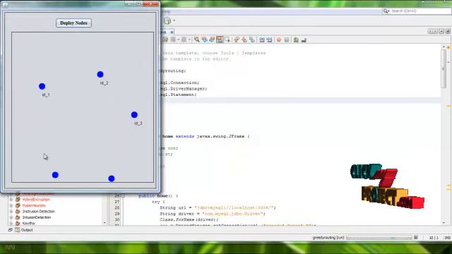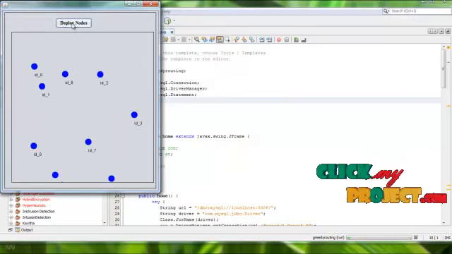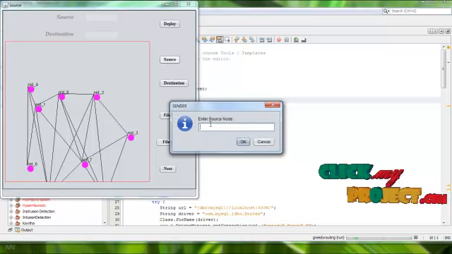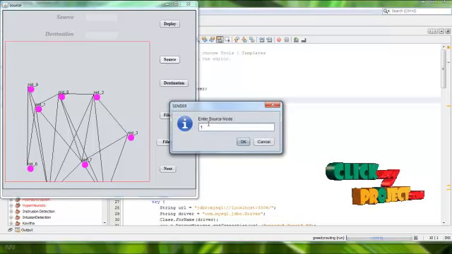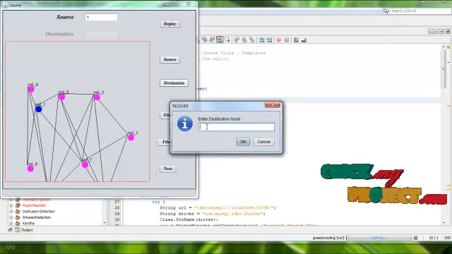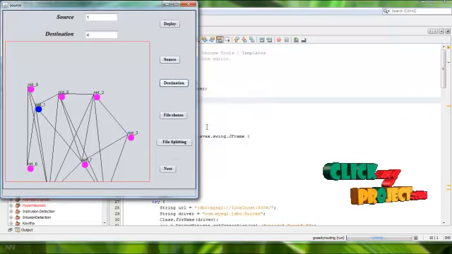First we have to deploy the nodes. After deploying the nodes, we have to find the path using a greedy algorithm. After that, we have to choose a source node. I am choosing the source node as 1, and the destination as 4.